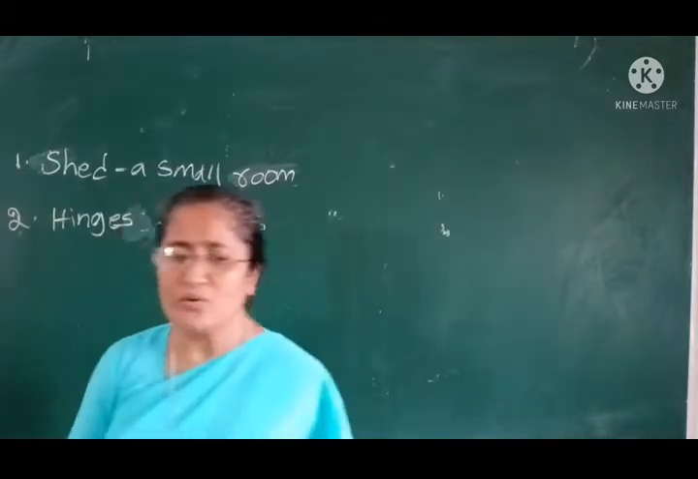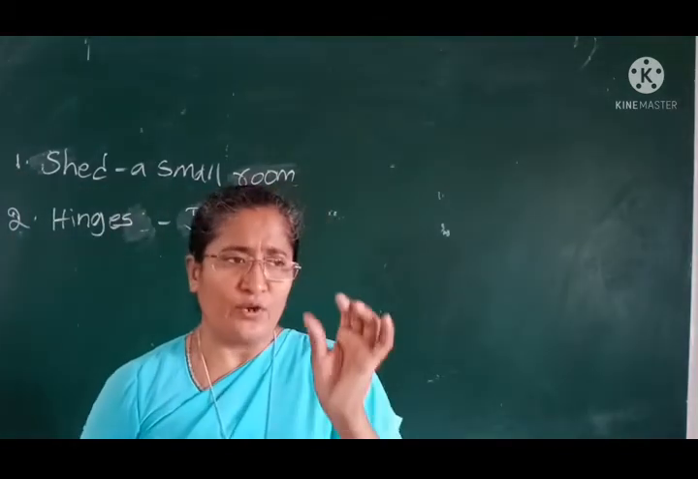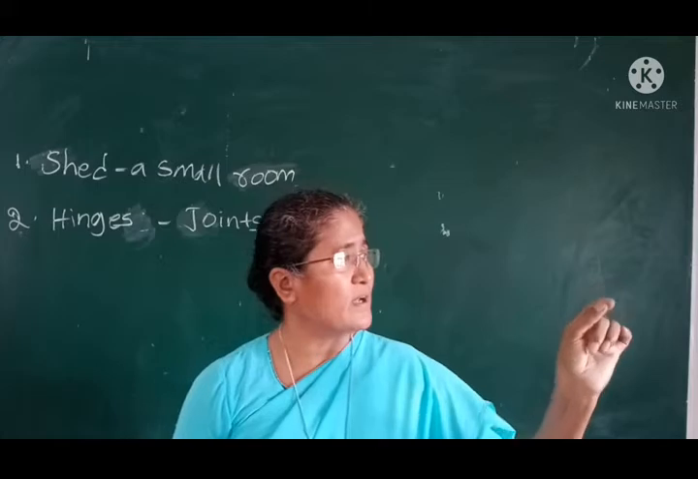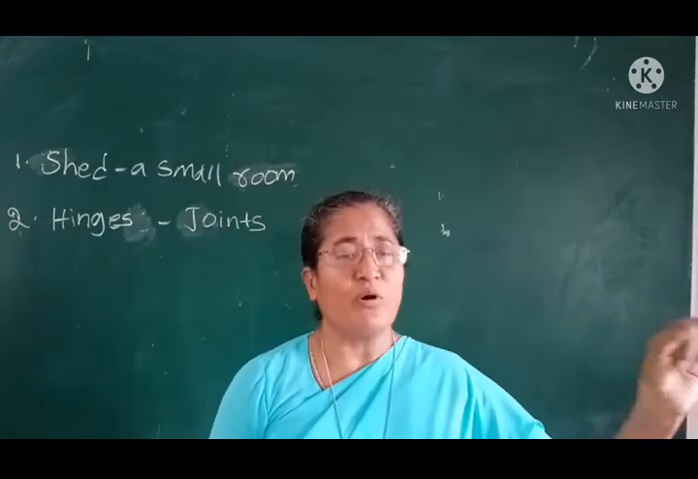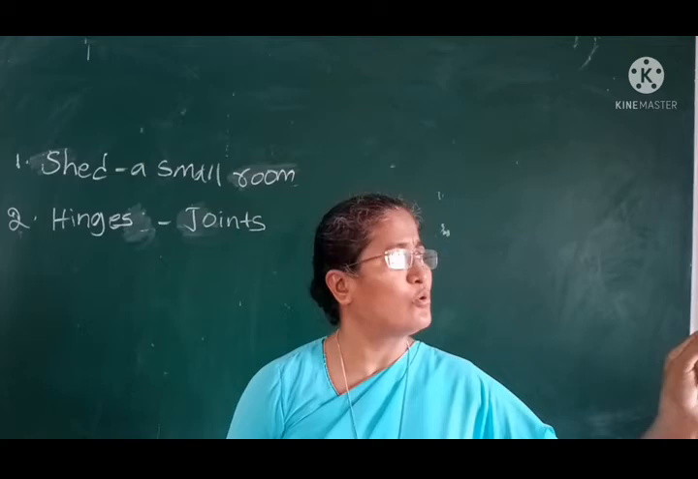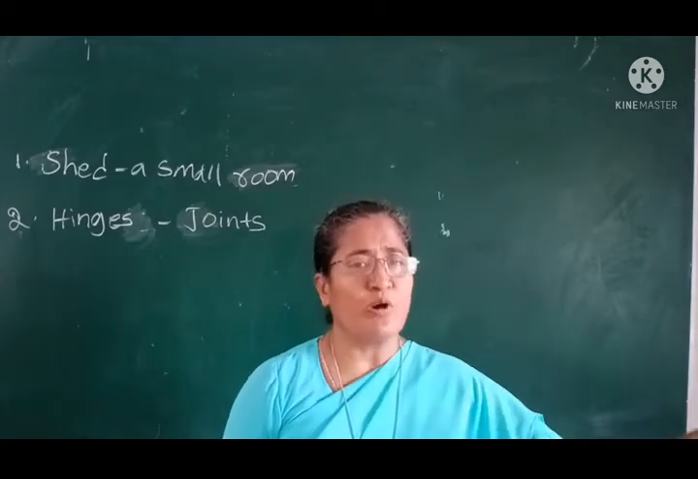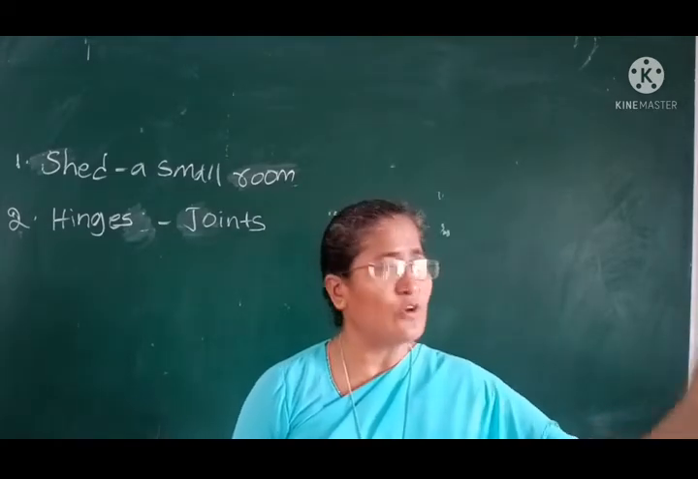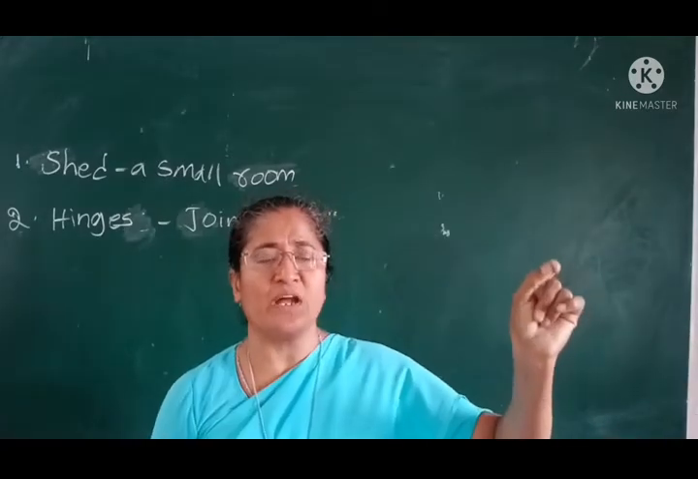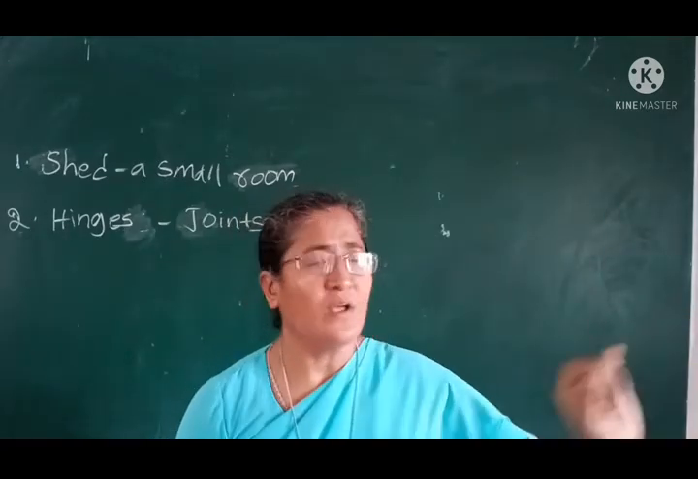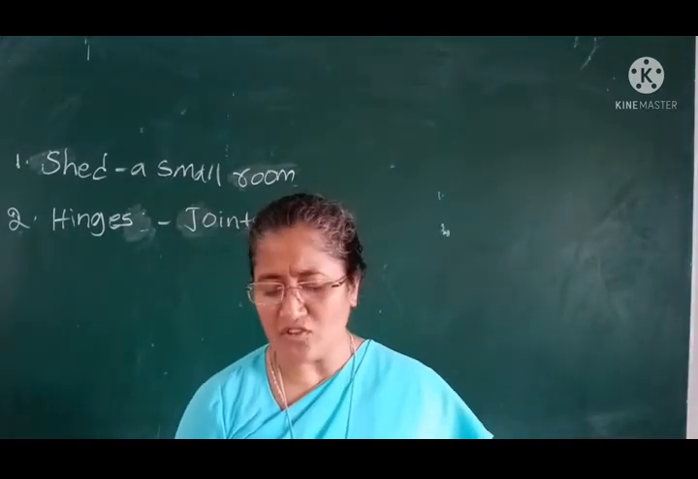Hinges. You know, we have the door. The hinges are what join the door and the windows, the small joints that we have. They only join the door to the wood, so that we can fix it. So what happened to the hinges?